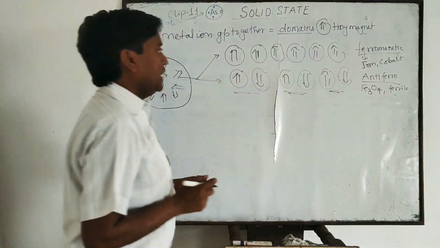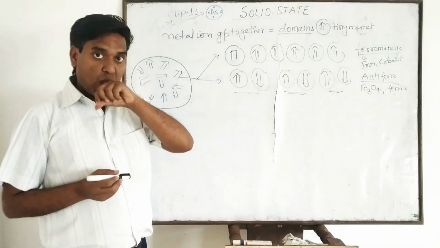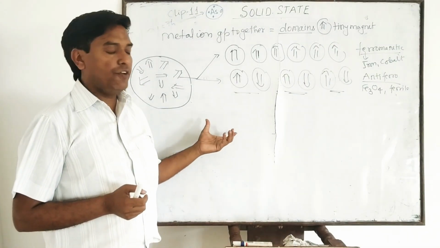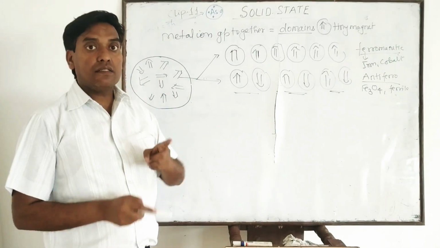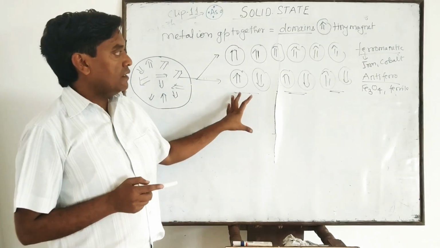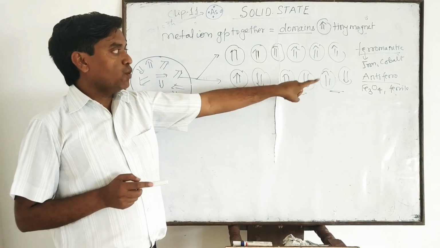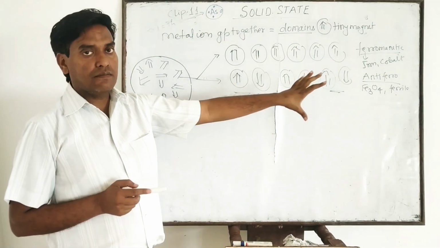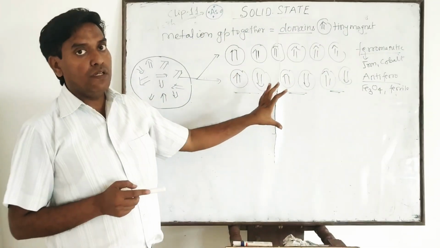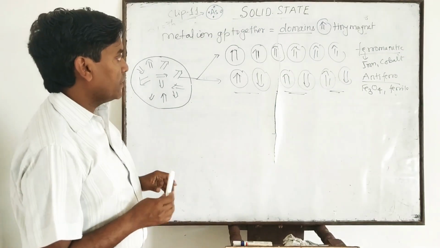Clear? In antiferro, what happened? When piece of metal is placed in a magnetic field and all the domains lie in equal and opposite spin, then that type of substance is known as what? Antiferromagnetic. And the net magnetic moment will be zero. But one thing is there, clear?